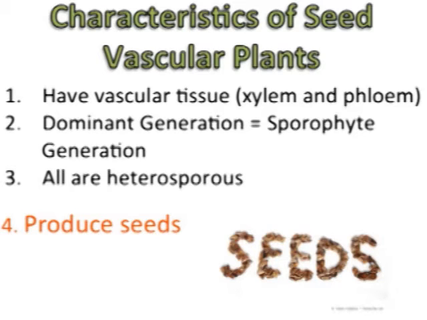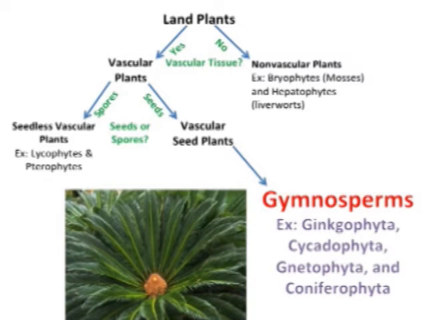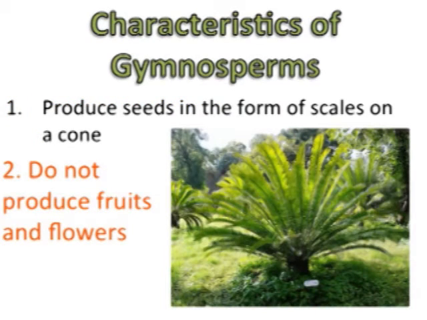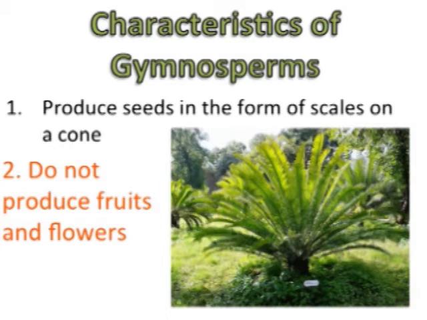Vascular seed plants are split into two groups, gymnosperms and angiosperms. The word gymnosperm means naked seed. This group of plants produce seeds that are on the surface of modified leaves. In most cases, these seeds are in the form of scales on a cone. They also do not produce any fruit, which is what normally encloses the seeds of a plant. Gymnosperms also lack flowers, so they depend on wind to deliver the microgametophyte, the male gamete, to the ovule.